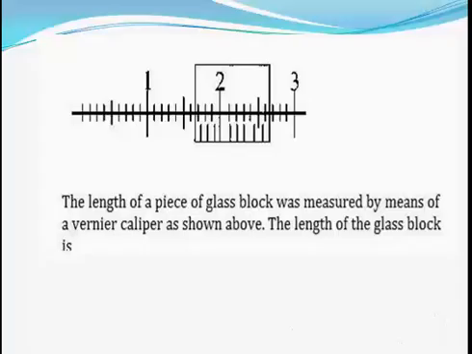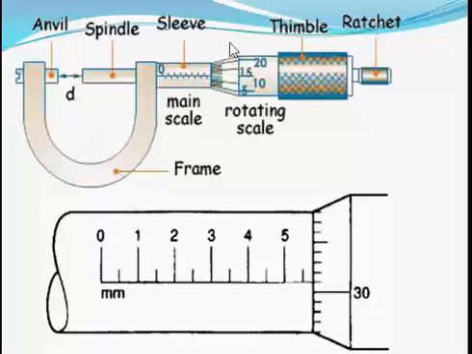All right, so the next length measuring instrument is known as the micrometer screw gauge. What kind of length do we measure with a micrometer screw gauge? Very small, tiny amounts of length, like the diameter of a wire. Of course, you know a wire has a very tiny diameter. A micrometer screw gauge can measure such diameter with a higher accuracy compared to other length measuring instruments. It can also be used to measure the thickness of a paper.